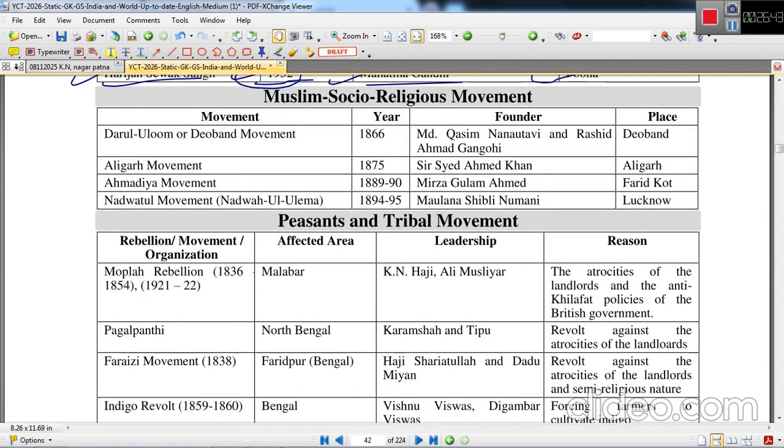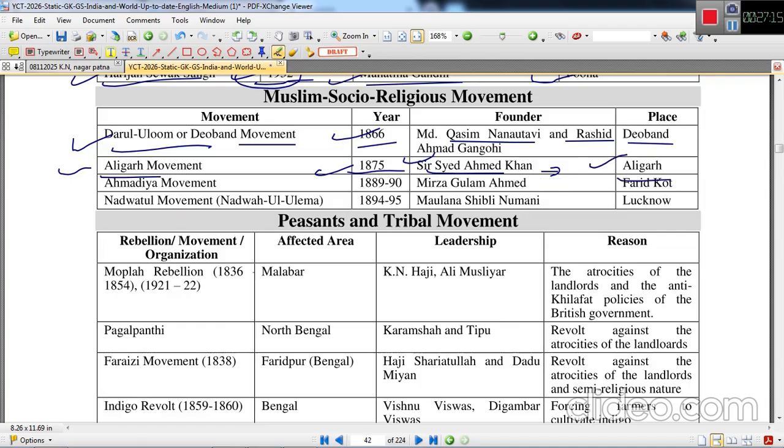Muslim social religious movement, if we talk about, number one is Darul Uloom or Deoband movement. We have already discussed that this was started in Deoband place in Saharanpur, Uttar Pradesh. This was started by Muhammad Qasim Nanautawi and Rashid Ahmad Gangohi. Deoband is the place. Aligarh movement was started in 1875 by Sir Syed Ahmad Khan, and this is the movement